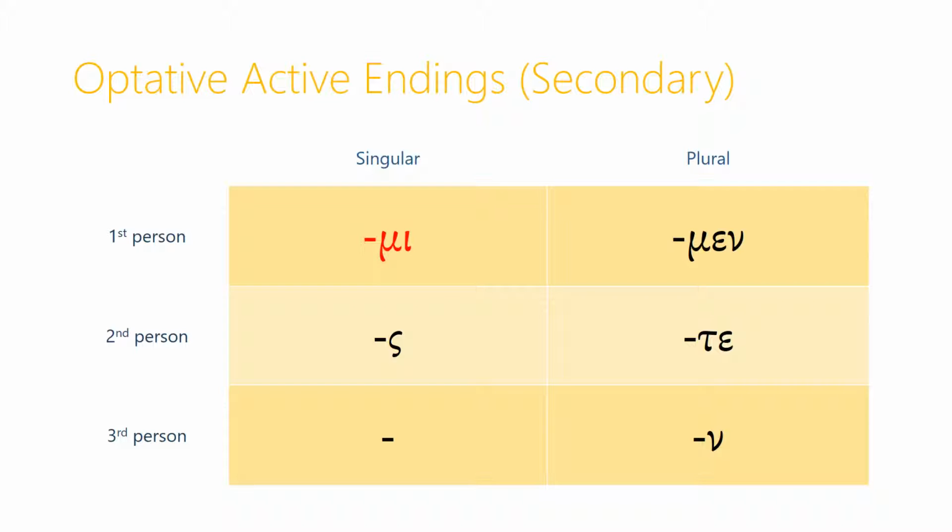Here are the optative active endings, and really they're just the secondary personal endings, but there's one difference, and that is in the first person singular we have this funny mi ending.